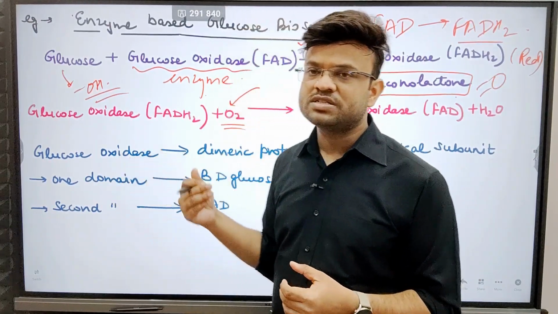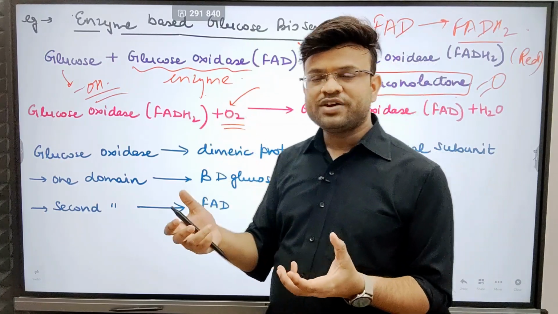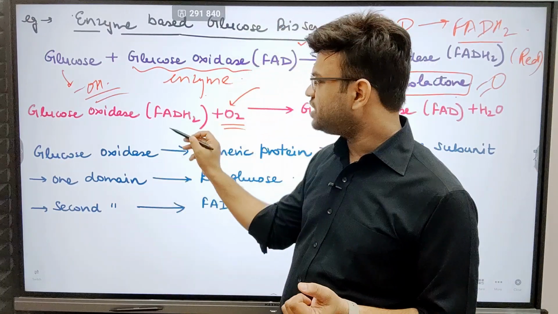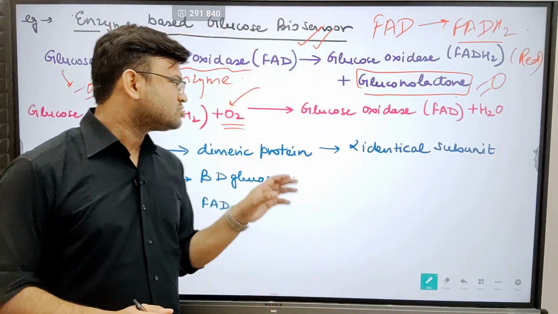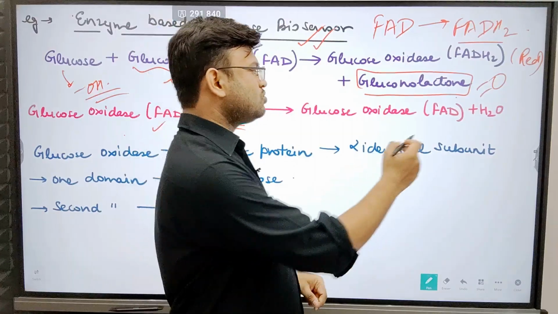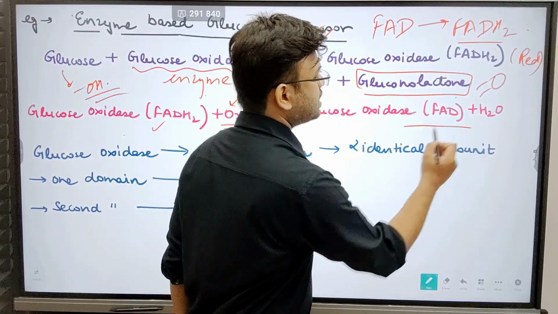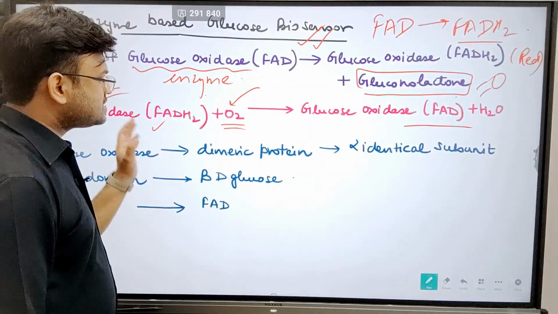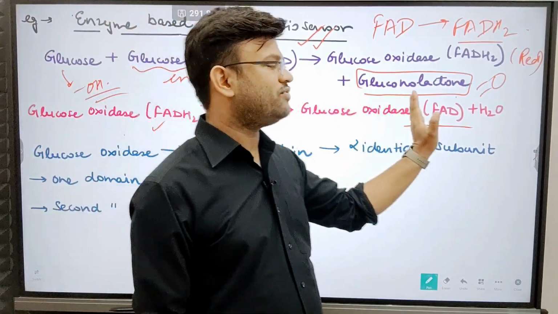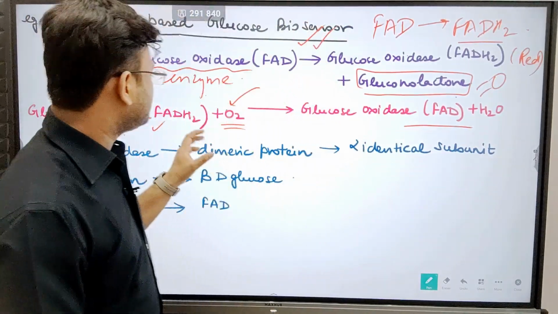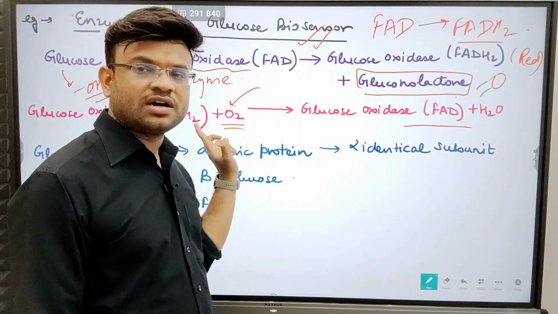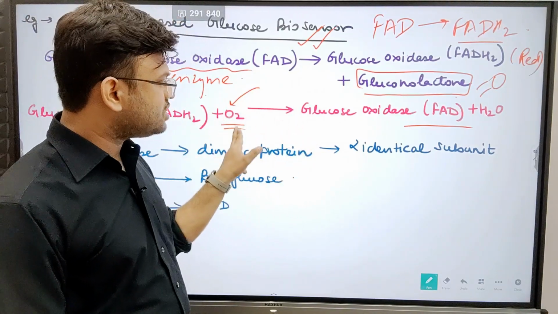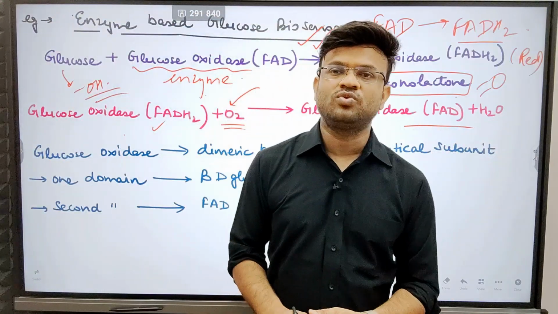So in a glucose biosensor, when oxygen is present in the environment, this FADH2 will react with oxygen and donate its electrons so that it again gets oxidized. That means glucose oxidase FADH2 gets converted into FAD. And because this oxygen accepts the electrons from FADH2, it gets reduced and forms H2O.